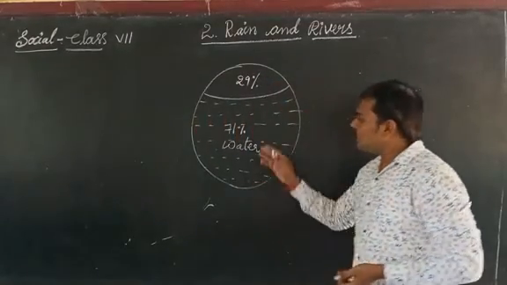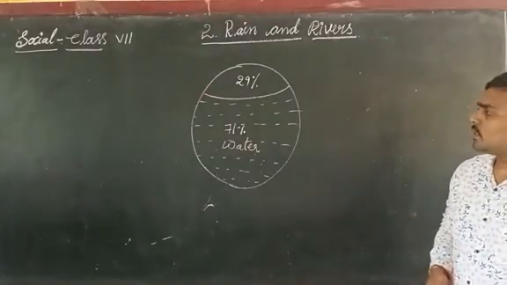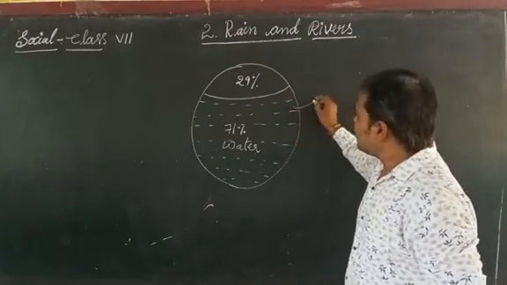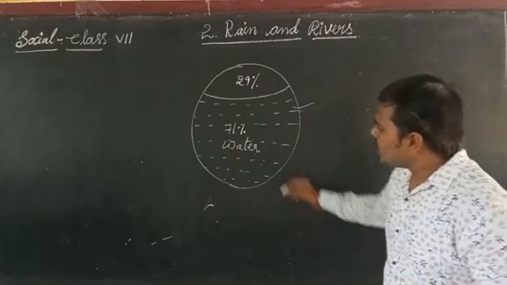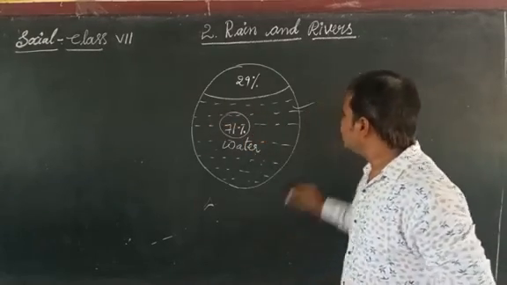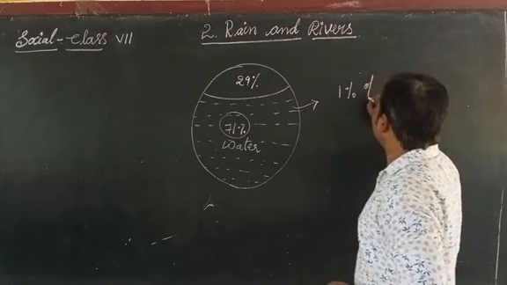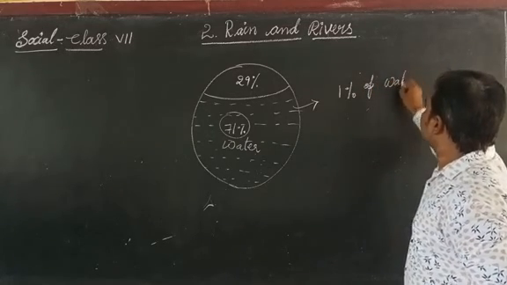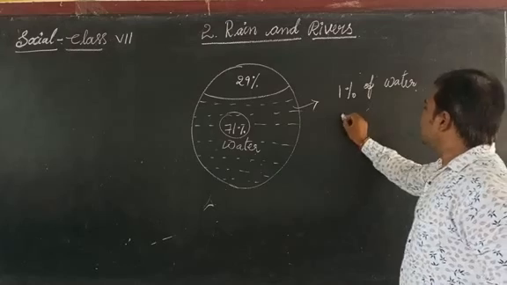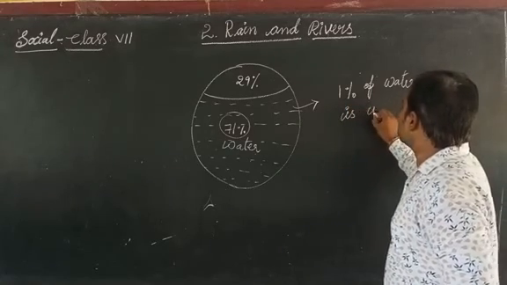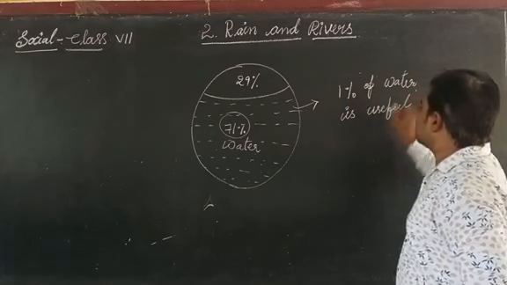Among this 71% of water, only 1% is useful for us.